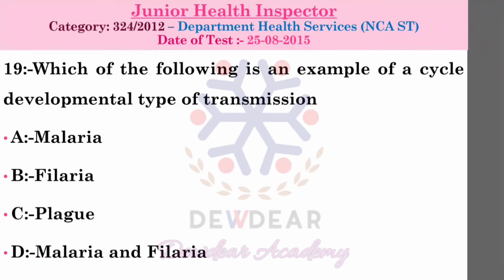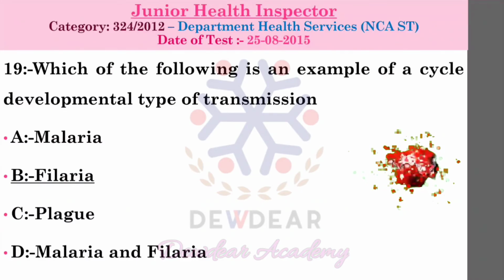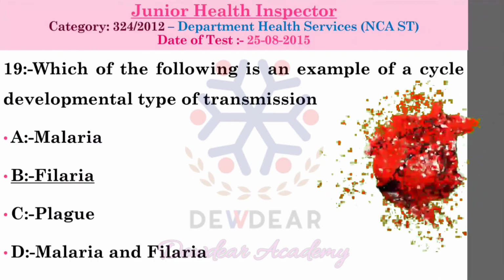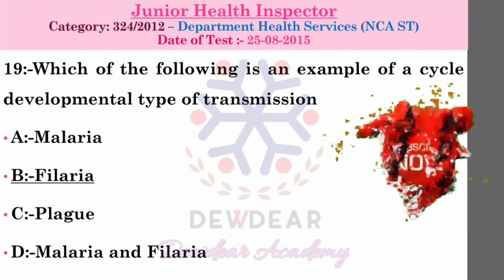Options: malaria, filaria, plague, malaria and filaria. Correct answer is filaria. Filaria is an example of cyclodevelopmental type of transmission. So here we should know the biological transmission and the mode of transmission of the disease through biological vectors.